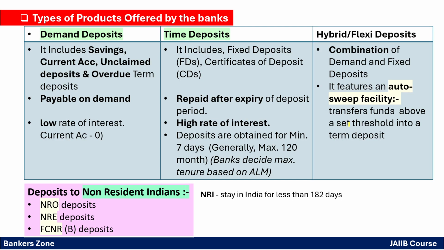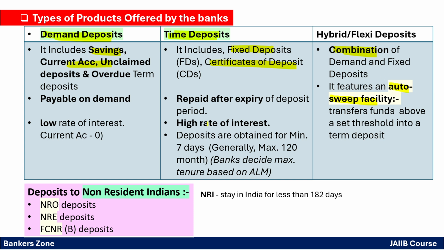Okay. So this is all about demand deposit and time deposit. Demand deposit means simply the current account, savings account. Time deposit means very simple, like an FD or certificate of deposit, CD. Okay. Hybrid means a combination of both. And the best example for hybrid is the auto sweep facility.